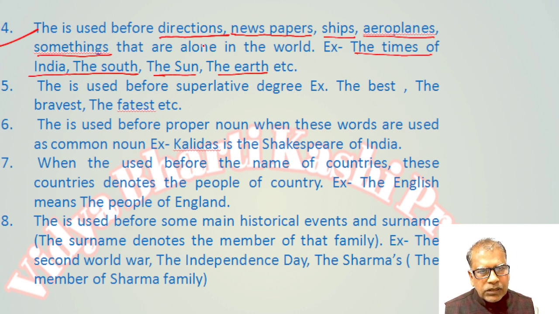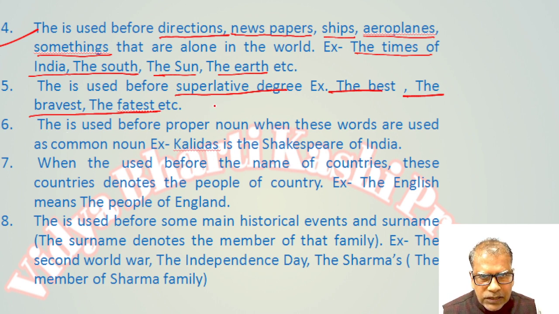Best is the superlative degree, so the article is used before this word. The bravest: brave, braver, bravest. Bravest is the superlative degree, so the article is used. Fattest: fat, fatter and fattest. It means the article is used before these words.